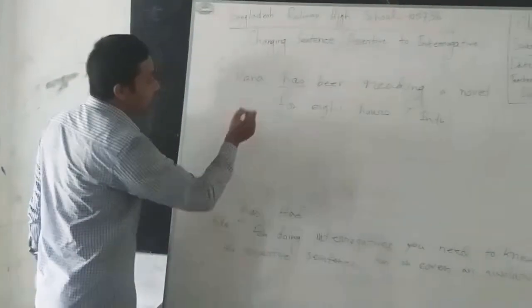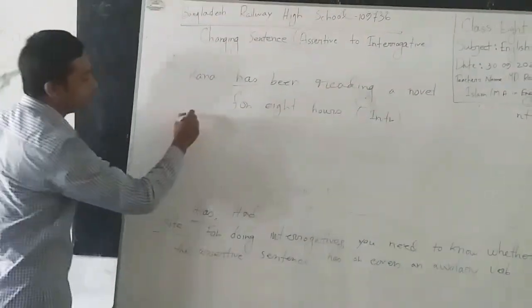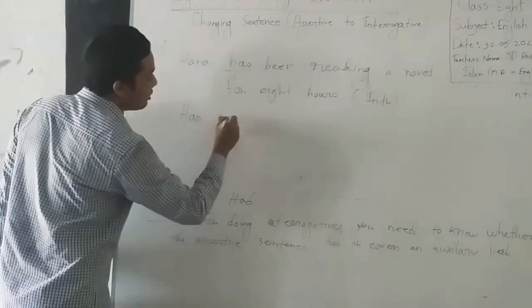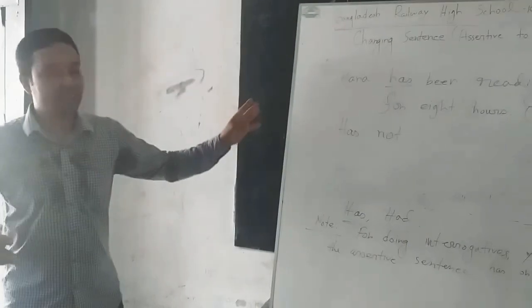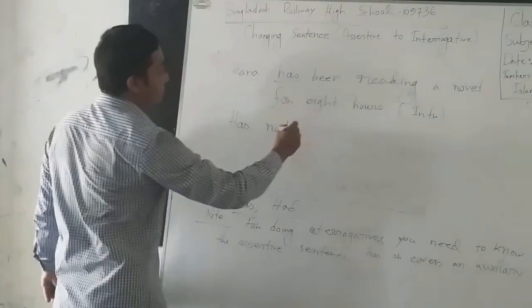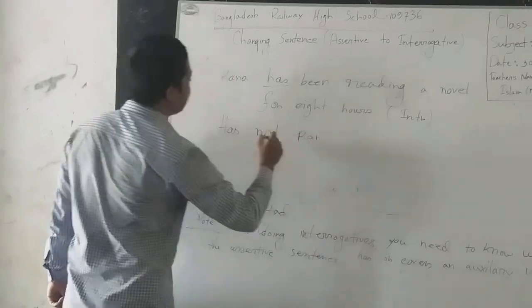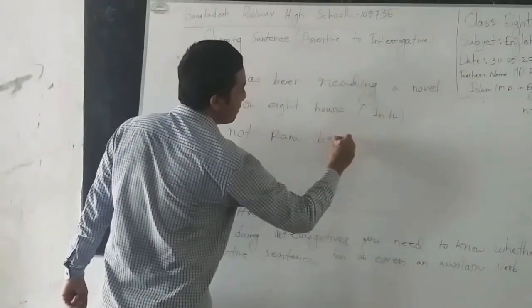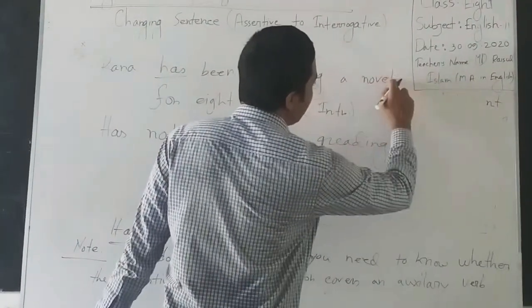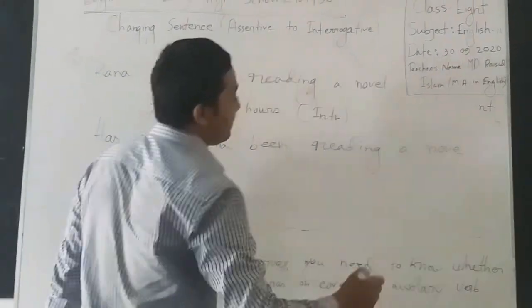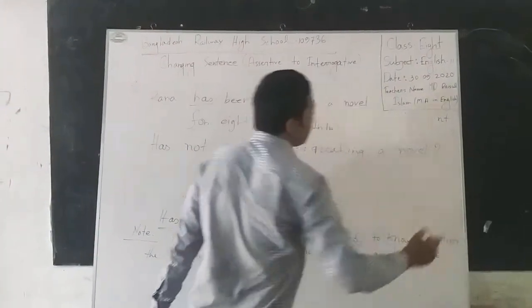So take this auxiliary verb before the beginning of the sentence, add it with not, has not. Okay, then you have written the auxiliary verb adding with not. That's fine. Then write other words serially like this. Rana has not been reading a novel. And never forget to put an interrogation mark. Has not Rana been reading a novel?